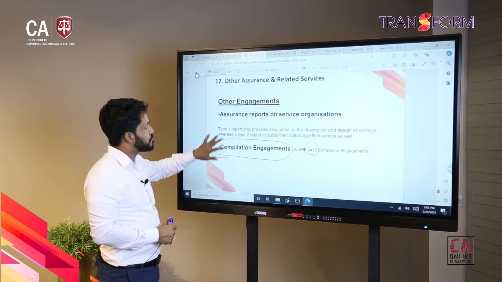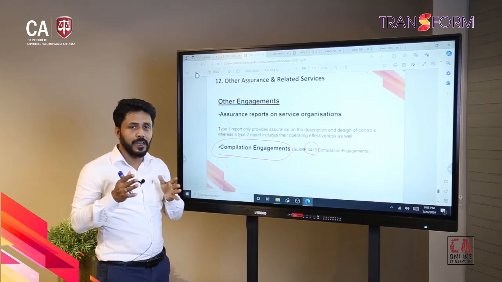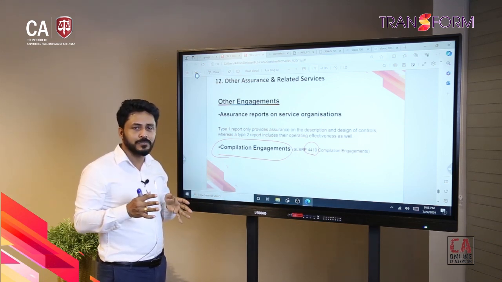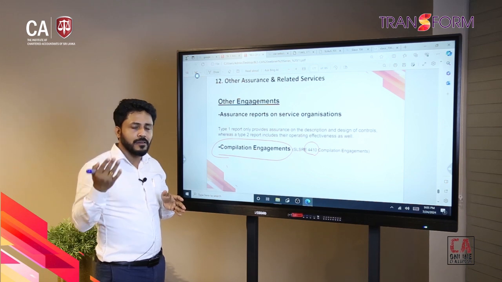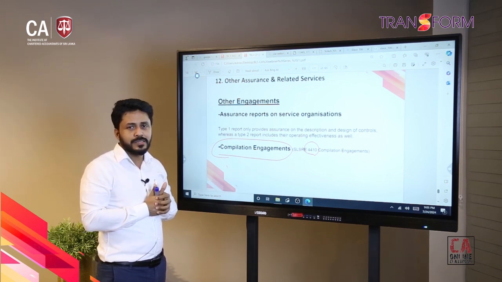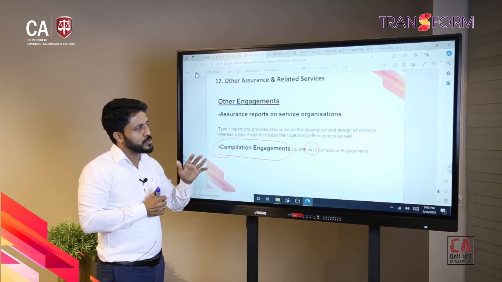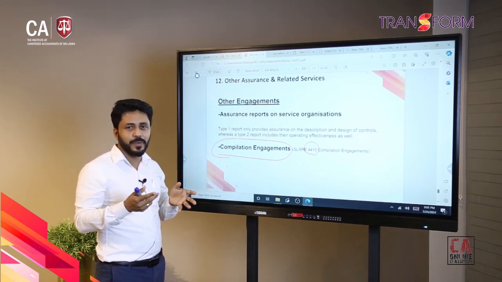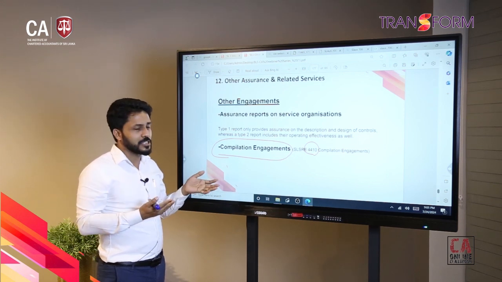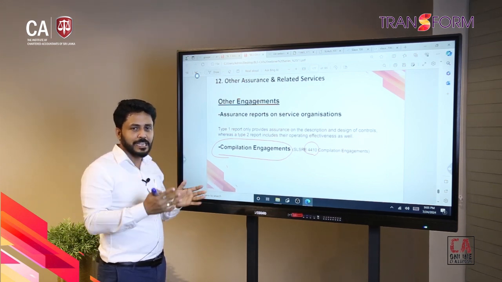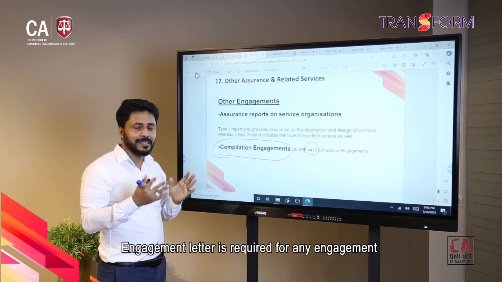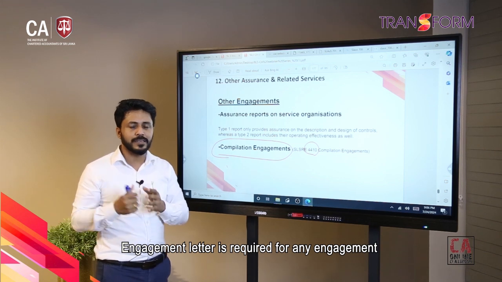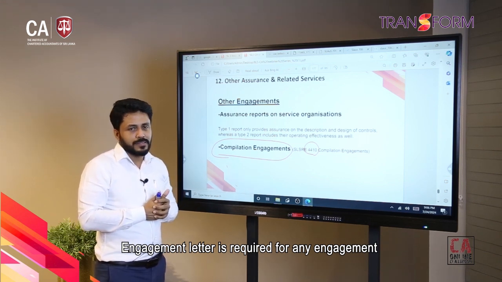Basically these are the areas I wanted to cover. We covered non-assurance engagements and other assurance engagements, right? Altogether, the knowledge aspect is that whatever the engagement, you should have a proper engagement letter, planning, risk assessment, then documentation and presenting the report to the stakeholders.